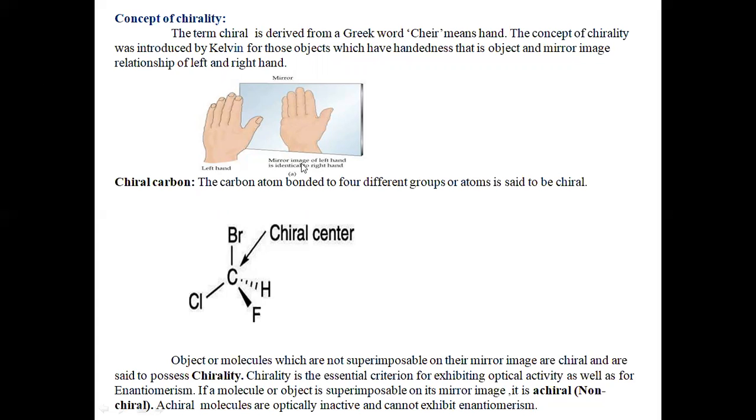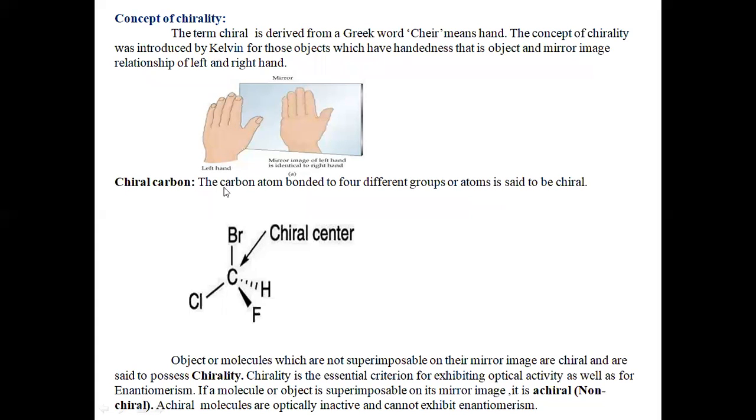See the diagram here. If I hold the left hand in front of the mirror, we can see the mirror image of that hand. The thumb will be on the same side, the other fingers will be on the same side, meaning if the thumb is on the left side, then in the mirror it will be on the left side. This we call the object and mirror image relationship.